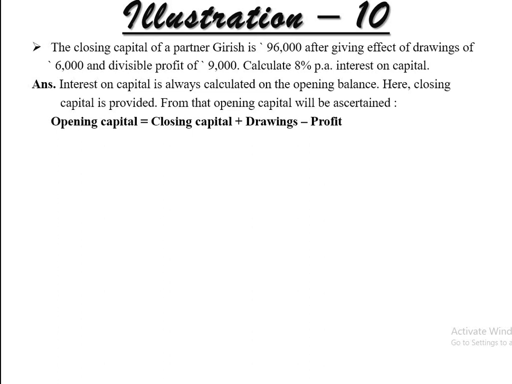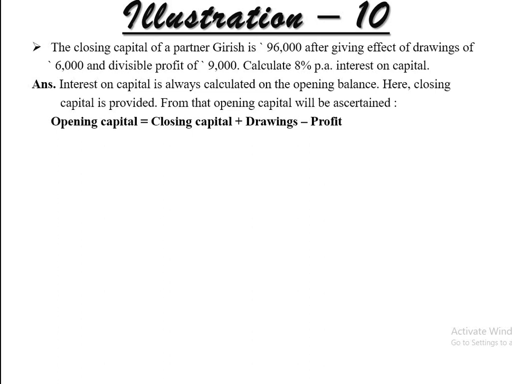Nothing special. Last year in 11th standard we already discussed all these things in the final account. In the final account we write down the capital plus profit minus drawing, right? Remember that thing? Keep it in mind. So here the reverse is that opening capital is equal to closing plus drawing minus profit.